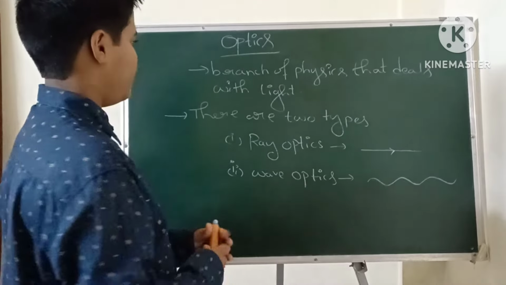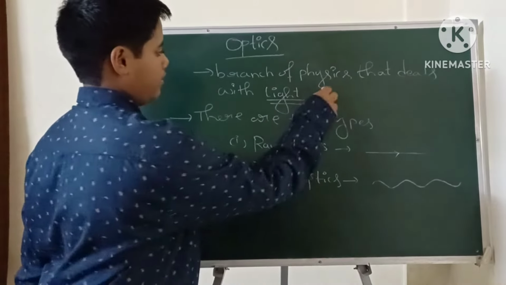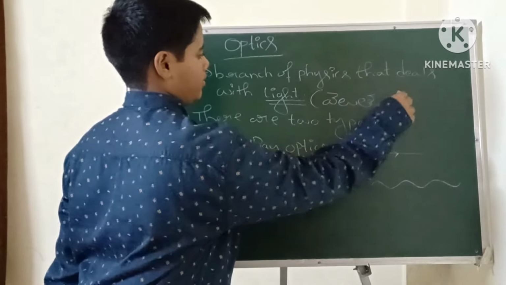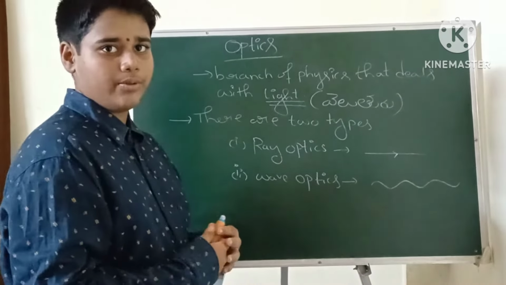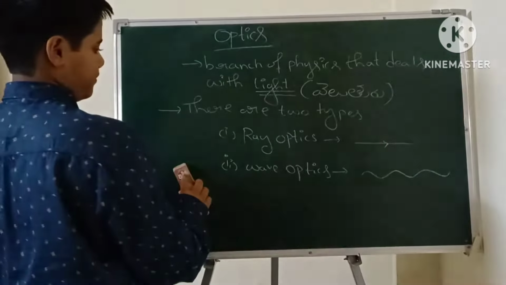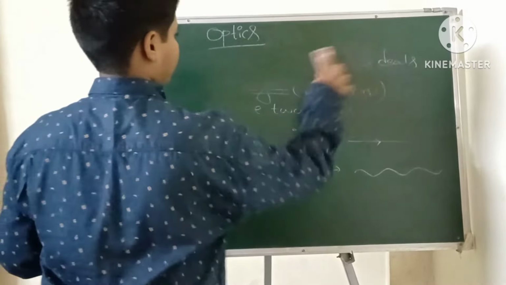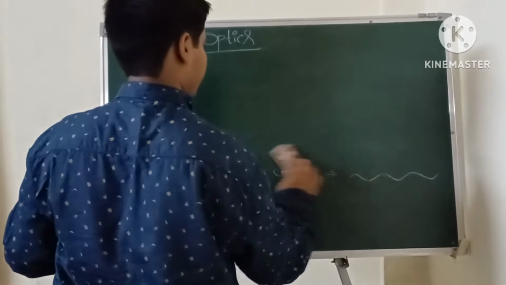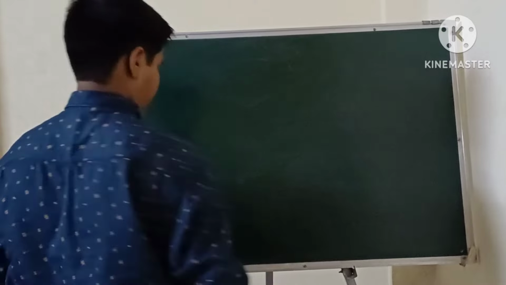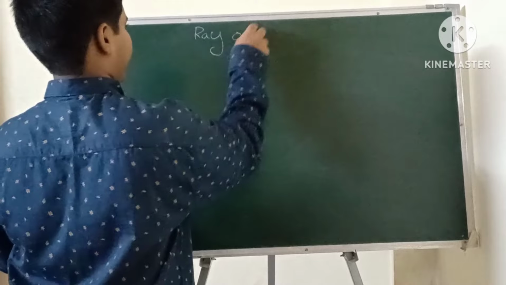And in this class, we have to learn about ray optics.